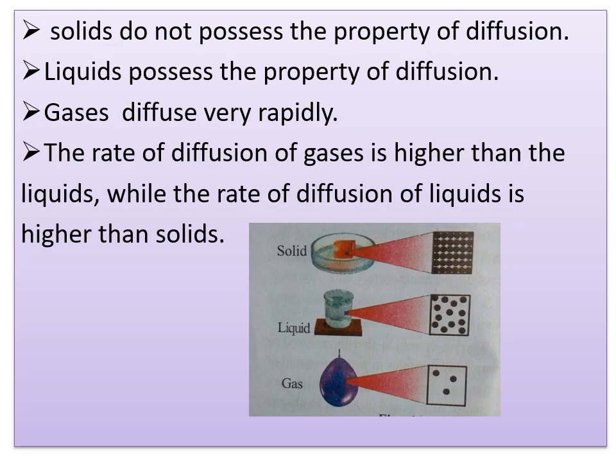So when you come to the three states of matter, solid, liquid and gas: in solids, the particles are tightly packed. In liquids, less space is available between the particles, whereas in gases, more space is available. Based on this property, diffusion takes place. When you come to solids, they do not possess the property of diffusion because the interparticle distance is very small. Their particles cannot move. That is the reason solids do not show diffusion.